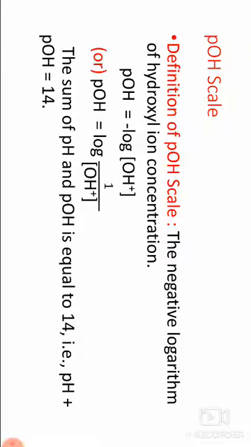In this topic, the questions asked are: define Lewis acid and base, explain with example. Then next, write the limitations of Lewis theory. Then next, define ionic product of water, give its units and its value. Then next, define pH and pOH.